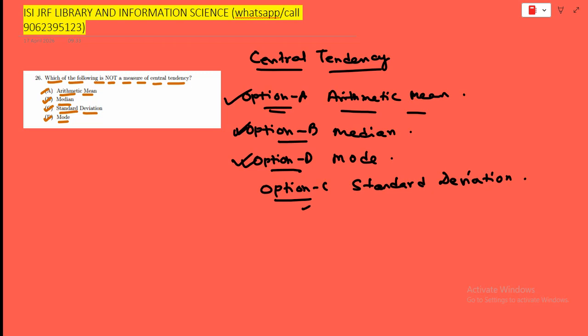Okay, so this was all I have to say for this question. This is a very, very nice question from the ISI JRF Library and Information Science. Okay, so if you can crack this, you will be the center of attraction of a party. Okay, so you can say that.